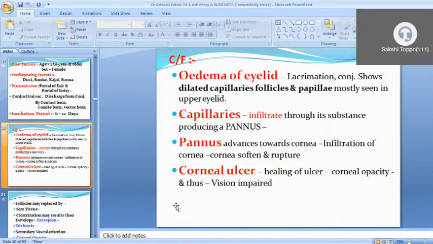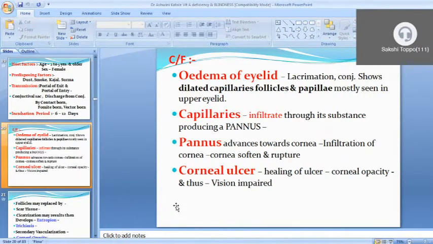Pannus advances toward the cornea with infiltration of the cornea, and because of that infiltration the cornea softens, and after that it ruptures. Then it forms an ulcer, and that ulcer is not easily healed because of malnutrition and vitamin A deficiency.